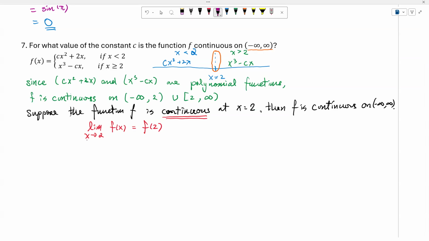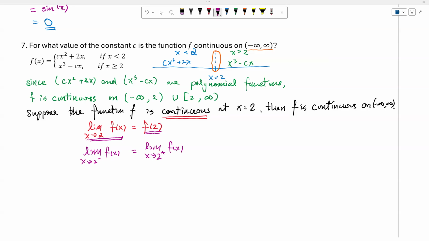Maybe I should say that if f is continuous, that means the limit exists. So if the limit exists, then the limit as x approaches 2 from the left of f of x must equal the limit as x approaches 2 from the right of f of x.